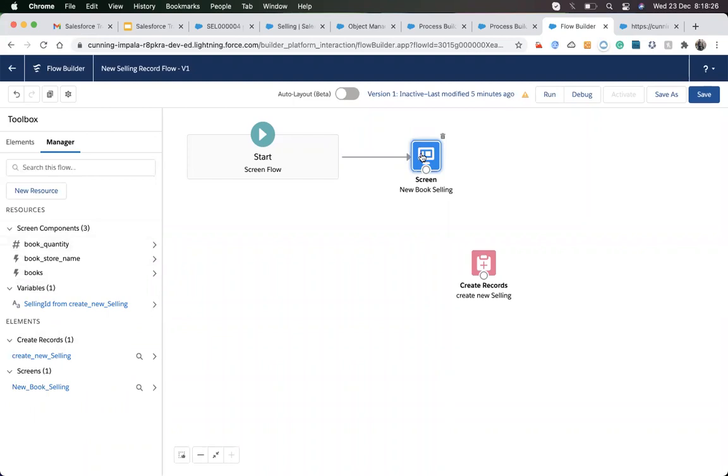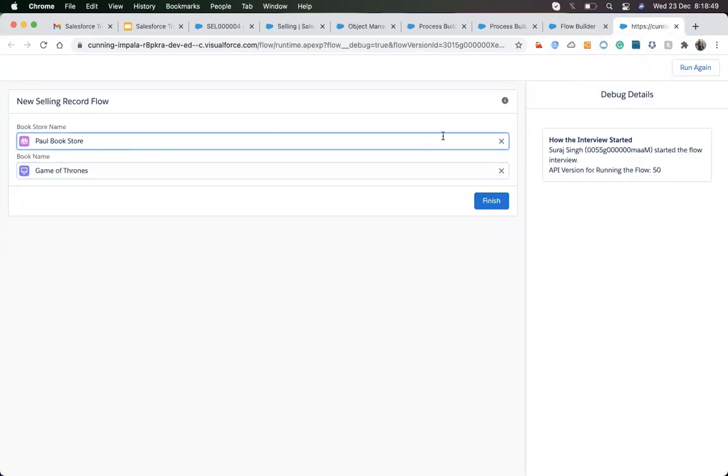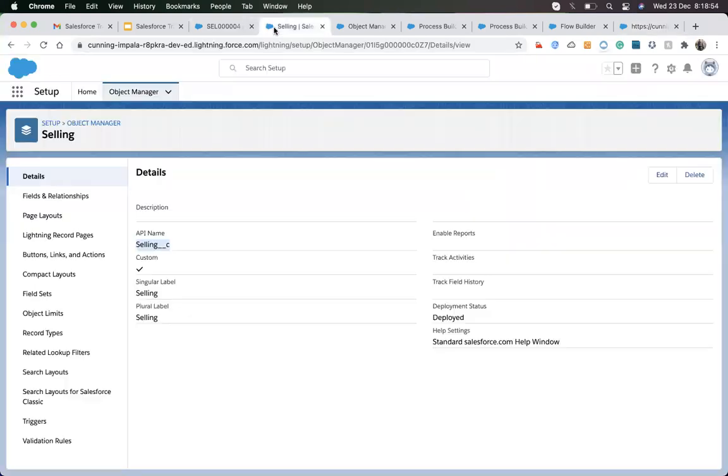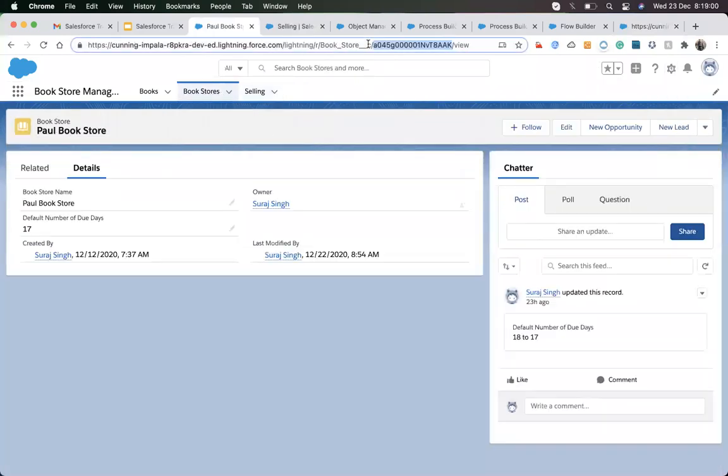Okay, for this screen component, I just created a lookup, and here is its API name. What will be the output? We have two outputs, either the record ID or the name of that field. Whenever we are working with a lookup, it has two outputs. One is the name of what we selected. Since I selected this Paul bookstore, it has the name Paul bookstore, and it also has an ID. The ID is this one, the record ID of that component. This is the ID of that Paul bookstore.